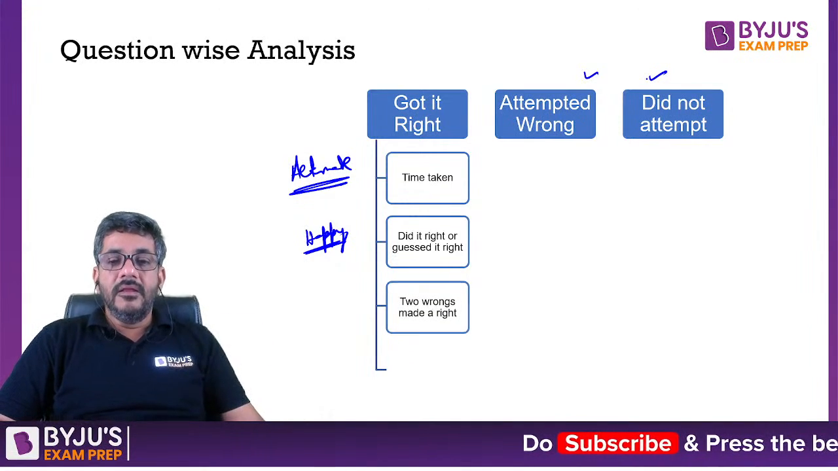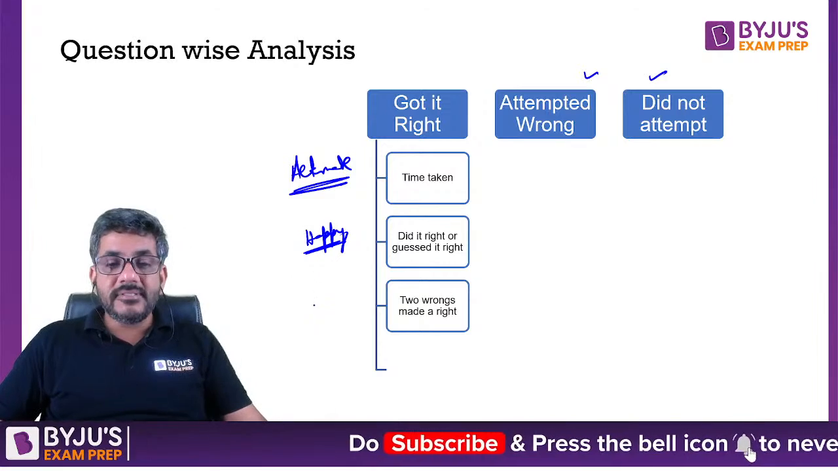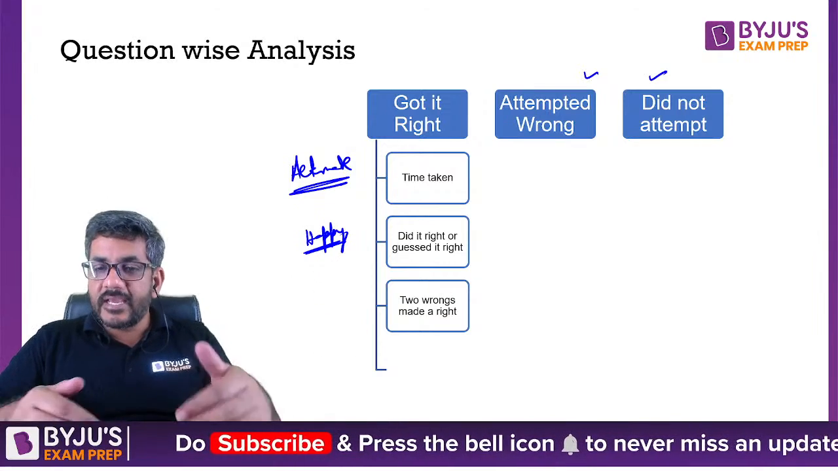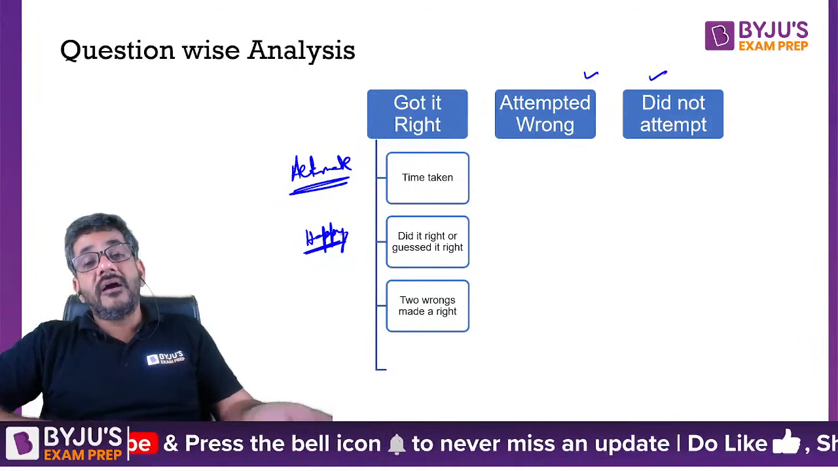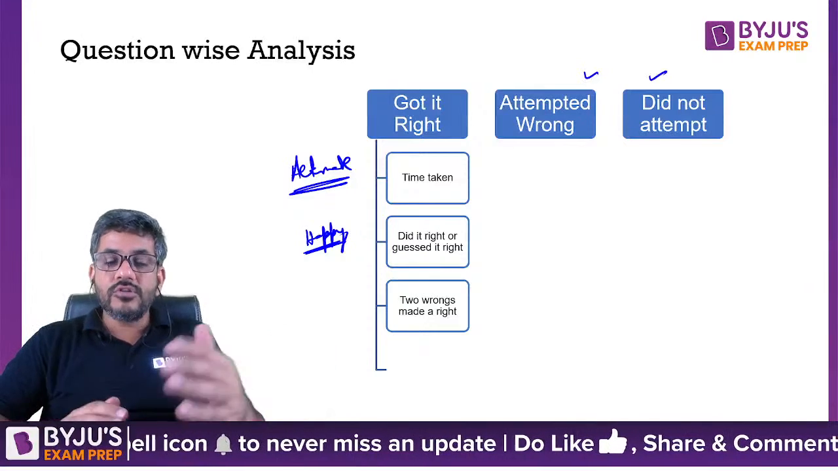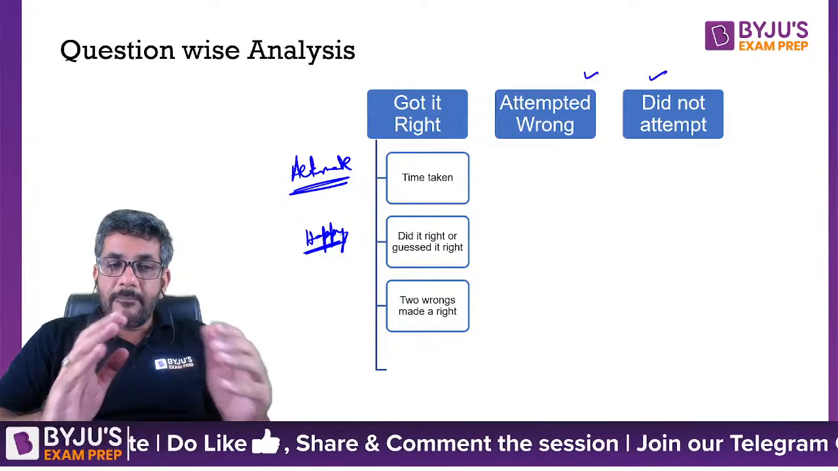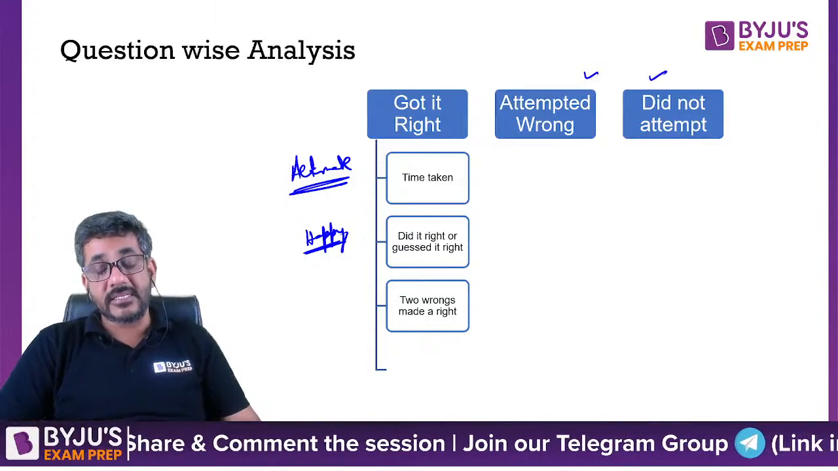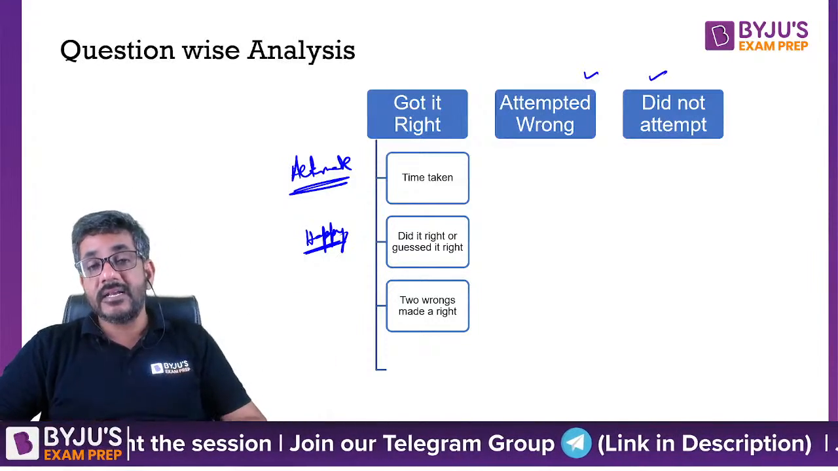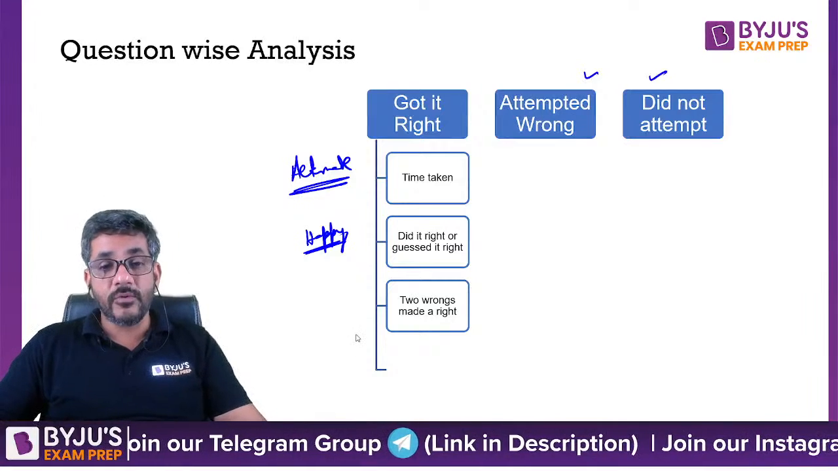Third thing, two wrongs make a right. So many times that happens: you made a mistake in your question, then you made another mistake, and those two mistakes actually finally gave a right answer. And because of that, you got the right answer. That is also possible. Check that. If that has happened, you have to definitely work on that.